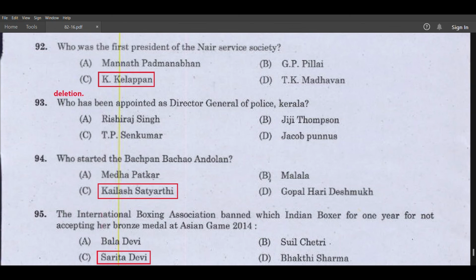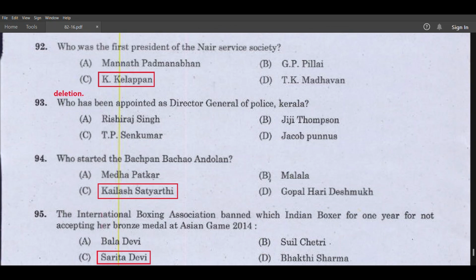The International Boxing Association banned which Indian boxer for 1 year for not accepting her bronze medal at Asian Games 2014?